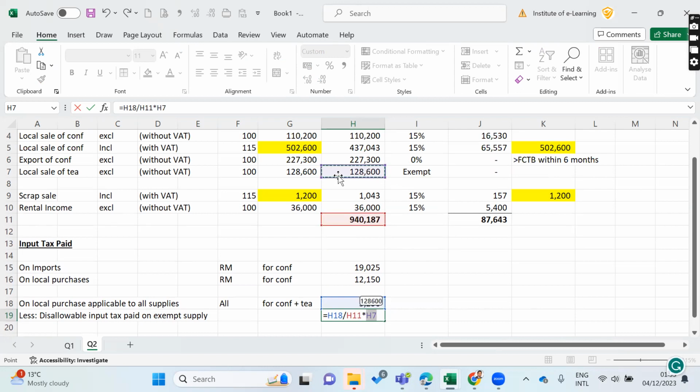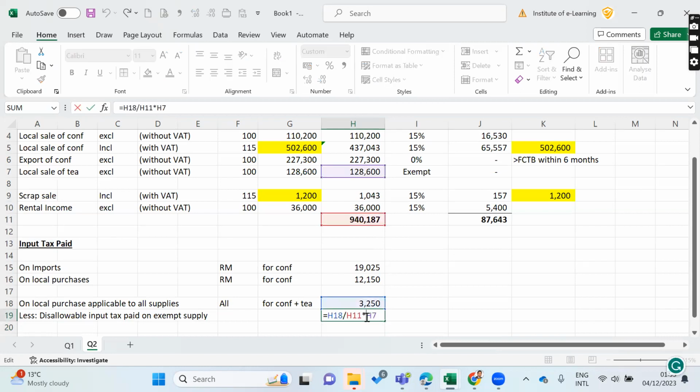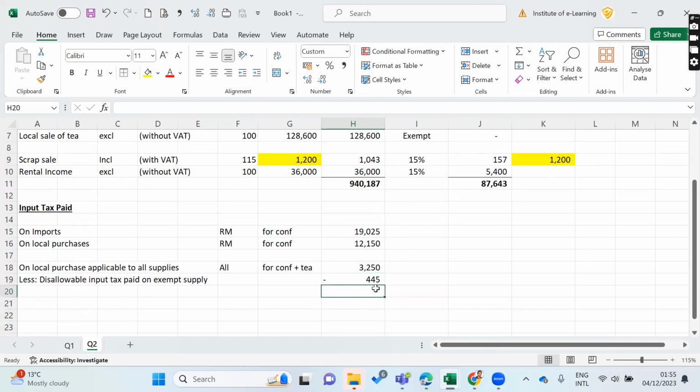Because for this part you have to eliminate, right? Eliminate that because you can't claim input tax on exempt supply. If there is input related to exempt sales, you can't claim those, right? If this much for that, how much for this, right? So the same theory, you have to eliminate that part, right?